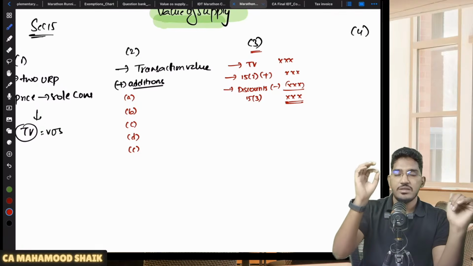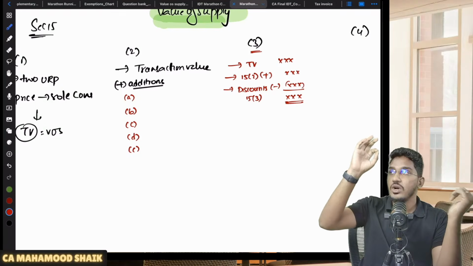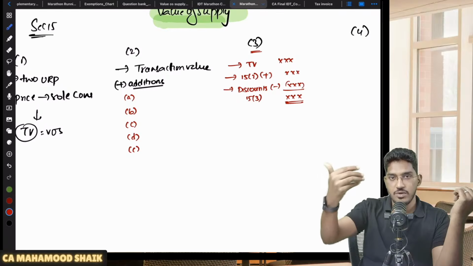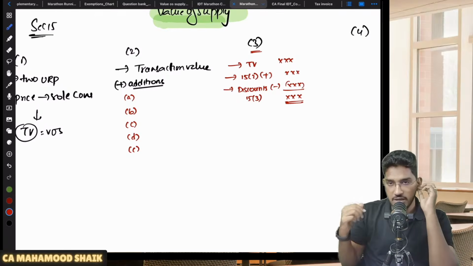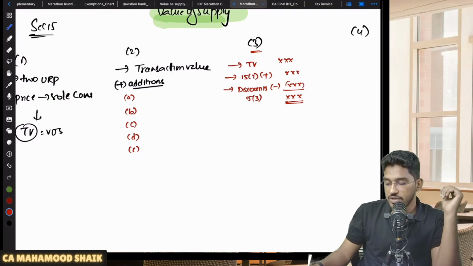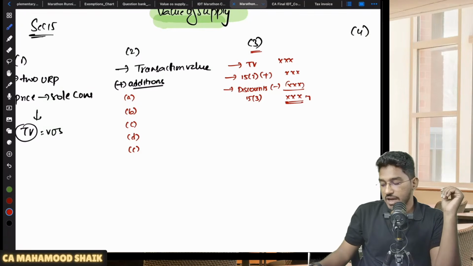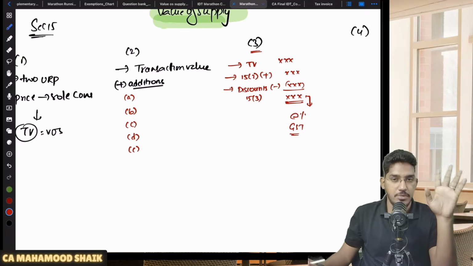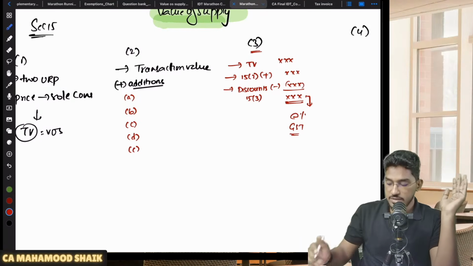So you're required to make some adjustments to the transaction value with respect to the discounts. How to do it, that guidance has been given under 15 subsection 3. So that discount value, you have to reduce it from the transaction value. Then finally, you will arrive at the value. On that value, you multiply the rate of GST which is applicable. Then you will be able to calculate the GST amount. Till here, you are able to understand?